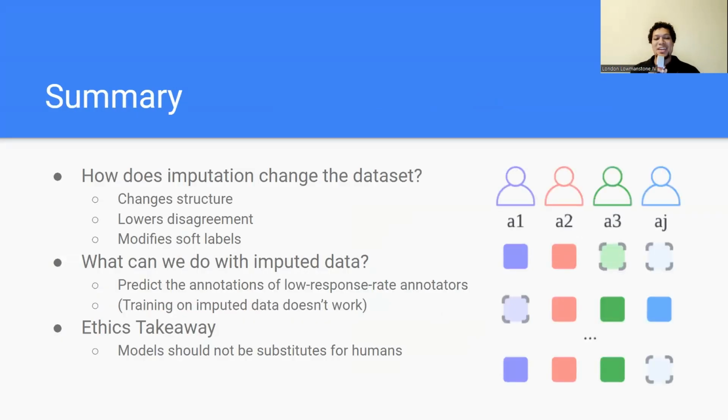So in summary, imputation changes the data set by changing that underlying structure from the PCA and user vectors. It also lowers disagreement and modifies soft labels. We can predict the annotations of low response rate annotators. And our ethics takeaway is that models should not be substitutes for humans.